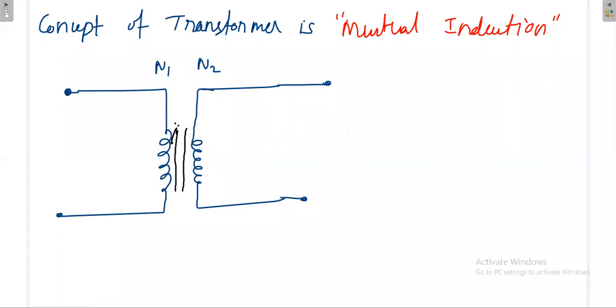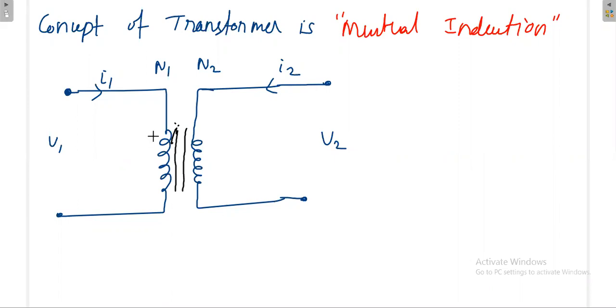In general, when we analyze the transformer, we assume that current is entering into the transformer. On the secondary side the current may be leaving, no problem, but during analysis, like a two-port analysis, we assume that the current is entering into the transformer. Now this is the primary voltage V1, this is the secondary voltage V2.